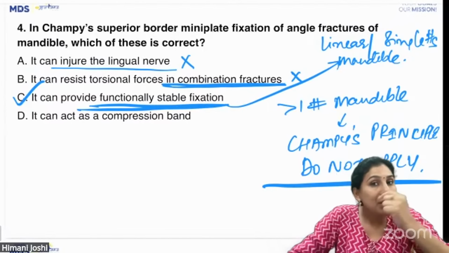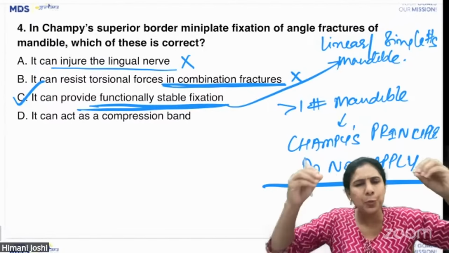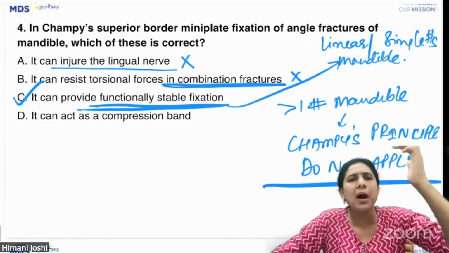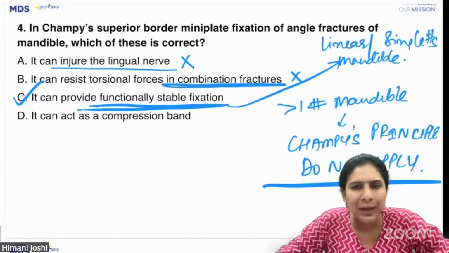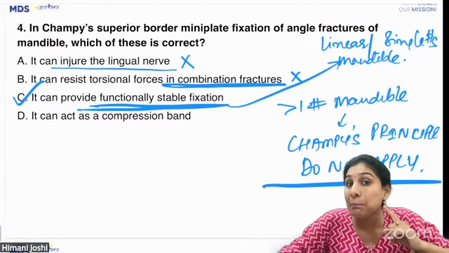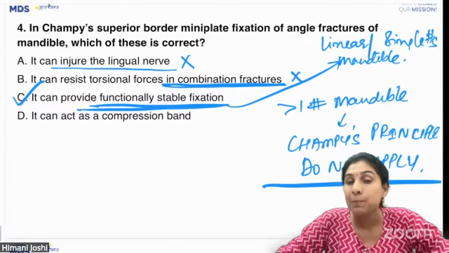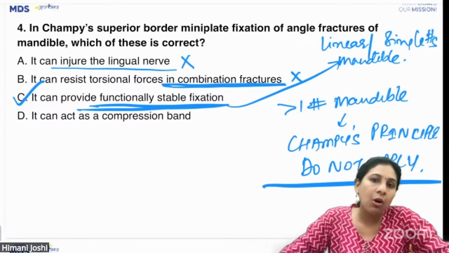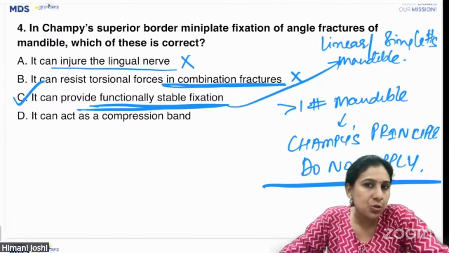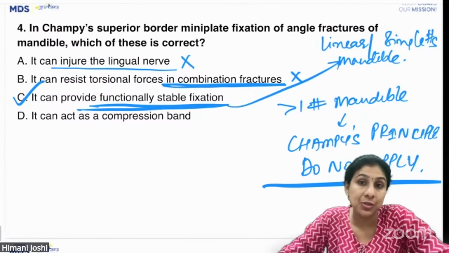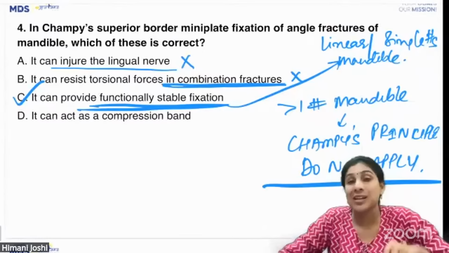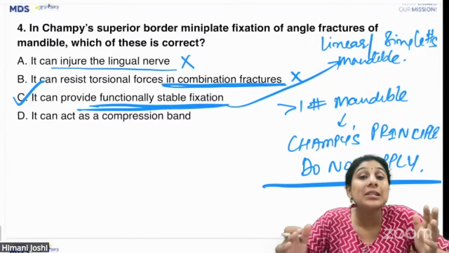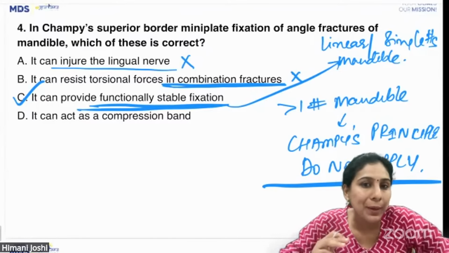Mandible. Midface, there are no rules. Just put a mini plate wherever there is a fracture. There are no rules in midface, zygoma, orbit, no rules. You can put a mini plate anywhere. All right. But in mandible, which is a mobile bone, you cannot use functionally stable fixation. You cannot use semi rigid fixation if there are combination fractures or if there are special situations like comminution, atrophic mandible, pathological fractures. You need a rigid fixation there, like a recon plate.